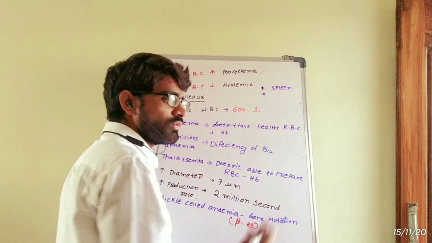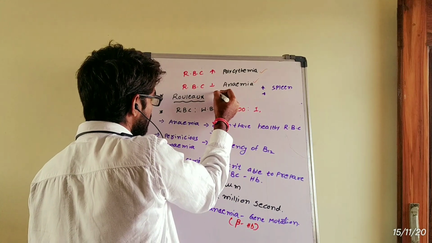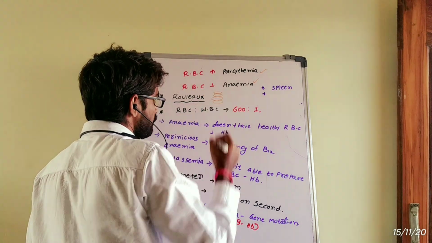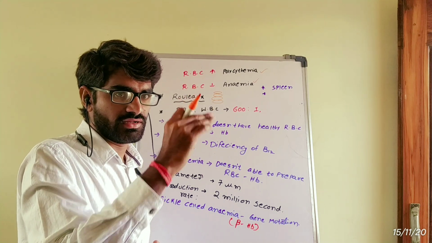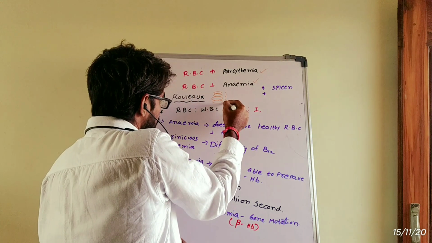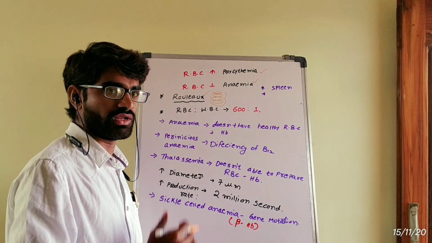Here is one very important point. Red blood cells make bundles, like how we arrange coins, and this kind of structure is called rouleaux, very very important.